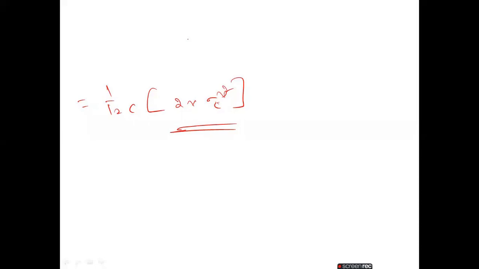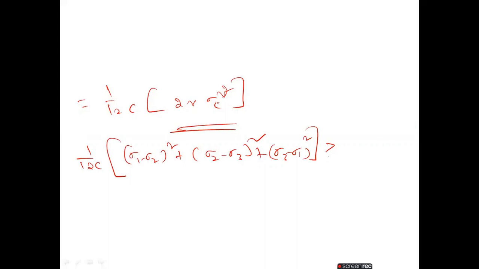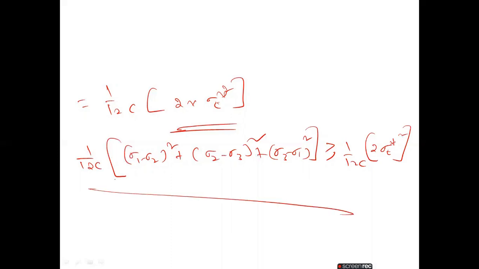So now I will equate both equations. 1 by 12C into (sigma 1 minus sigma 2) whole square plus (sigma 2 minus sigma 3) whole square plus (sigma 3 minus sigma 1) whole square is greater than or equal to 1 by 12C into 2 sigma T star square. This is the condition we have to follow; only then will failure occur as per the maximum shear strain energy theory.